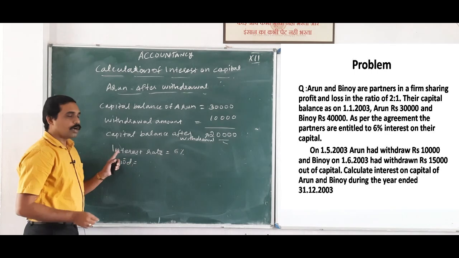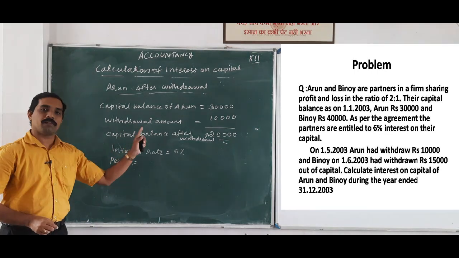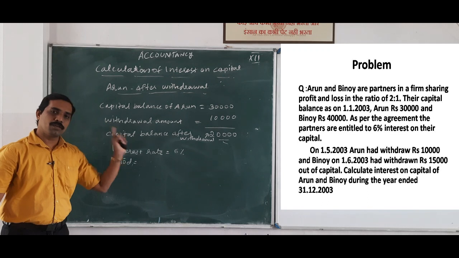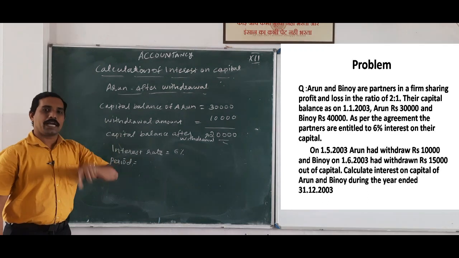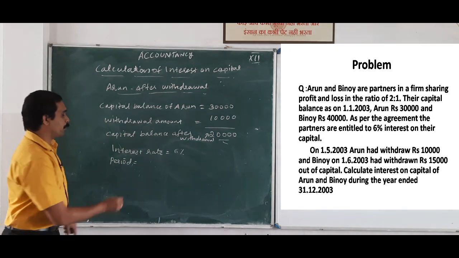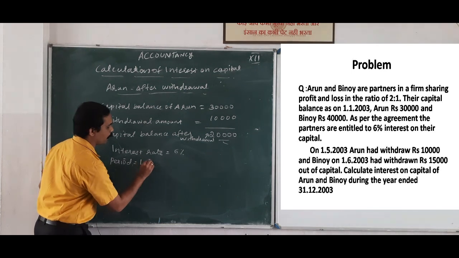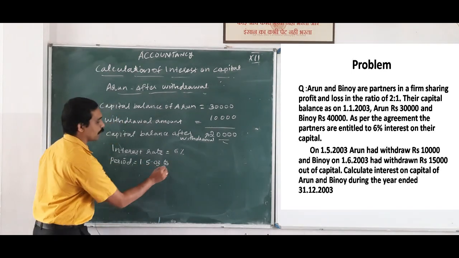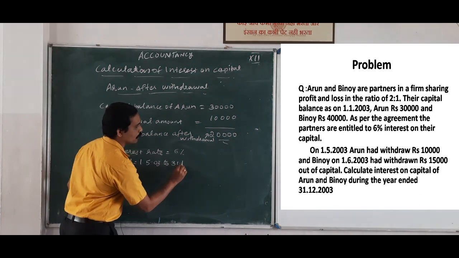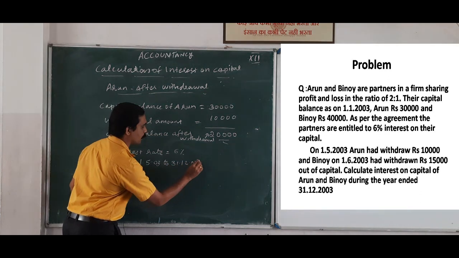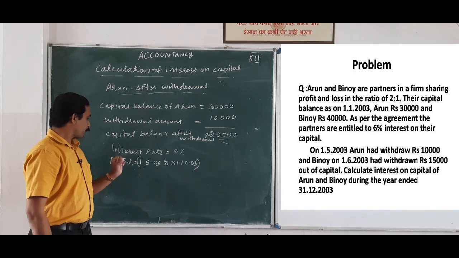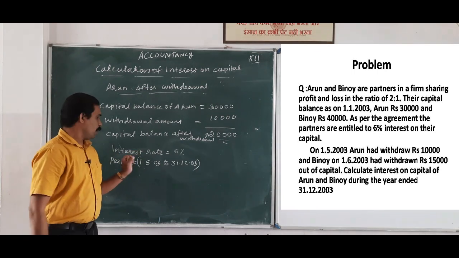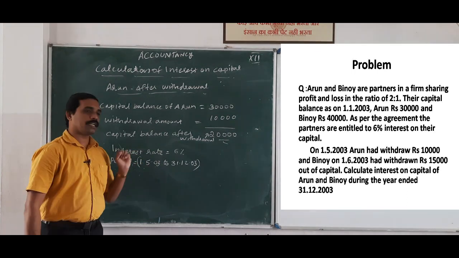You can calculate the period from withdrawal date to closing date. The withdrawal date is 1/5/2003 to closing date 31st December 2003. So that means period from 1st May to 31st December.